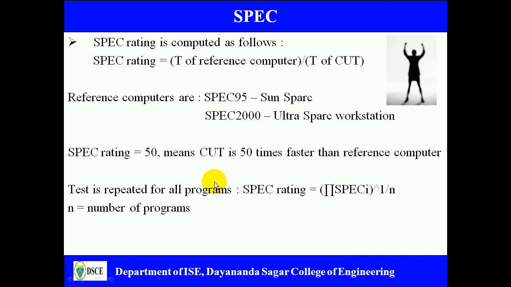And a tester is going to repeat this for all the programs. Suppose you run 5 programs, then the range of this product will be from 1 to n. Here I is the index, and capital N indicates the number of programs. You can compute the SPEC rating for each and every program, where n stands for the number of programs. So that's how one can evaluate the performance of a computer.